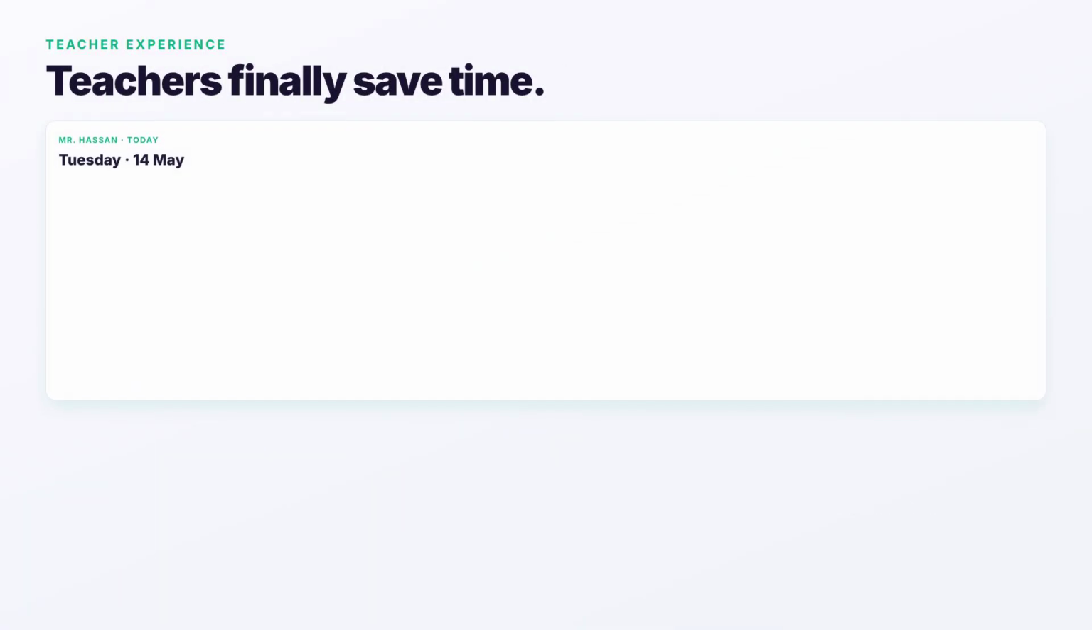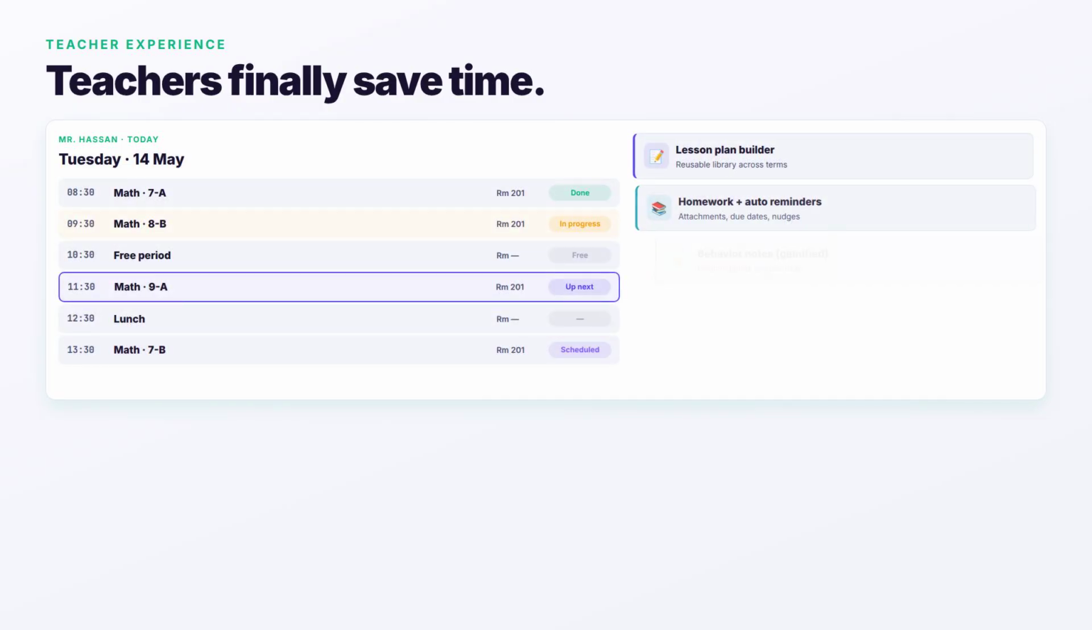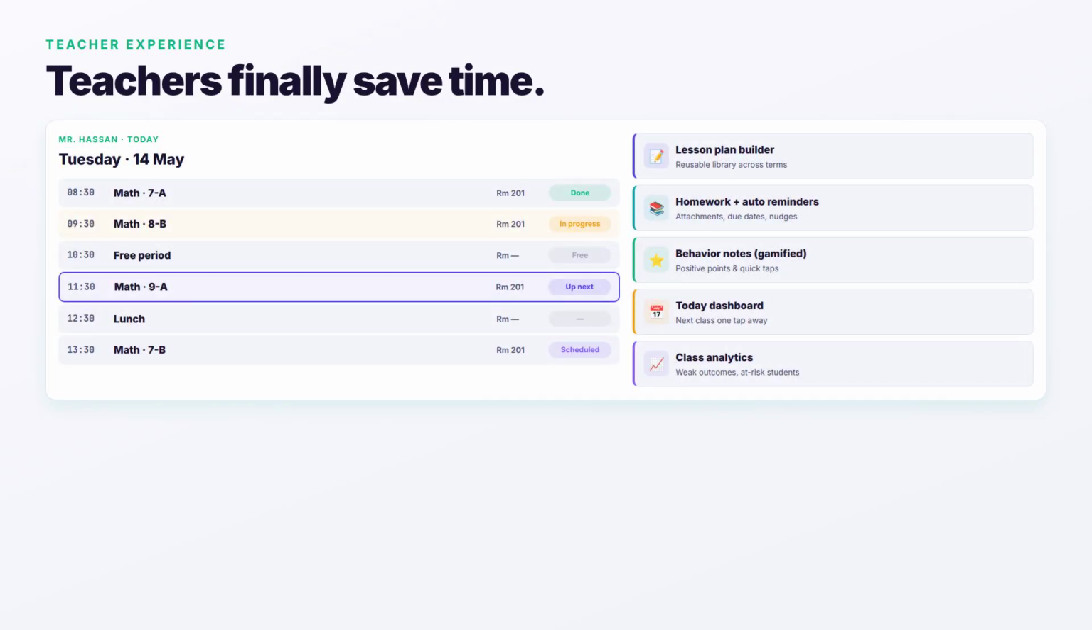Teachers finally save time. A lesson plan builder with a reusable library. Homework with attachments and auto-do reminders. Quick behavior notes with positive points to keep it gamified. A today dashboard that puts the next class one click away. And class analytics that show exactly where students are struggling.